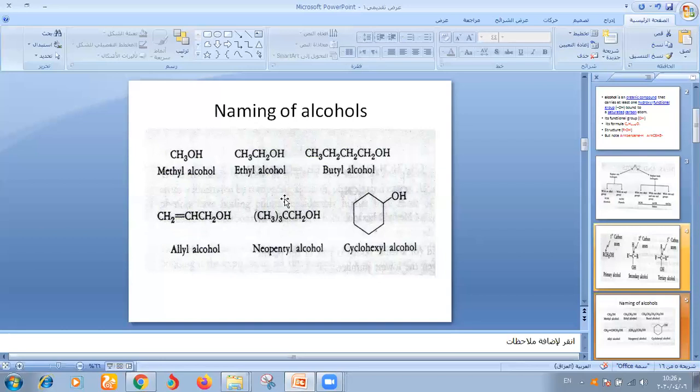When the carbon atom is bound to four alkyl groups, 1, 2, 3, 4, and binds to OH, this is called neopentyl alcohol. Cyclic compounds: in general, cyclohexane, but when one hydrogen is replaced by OH it is converted to cyclohexyl alcohol.